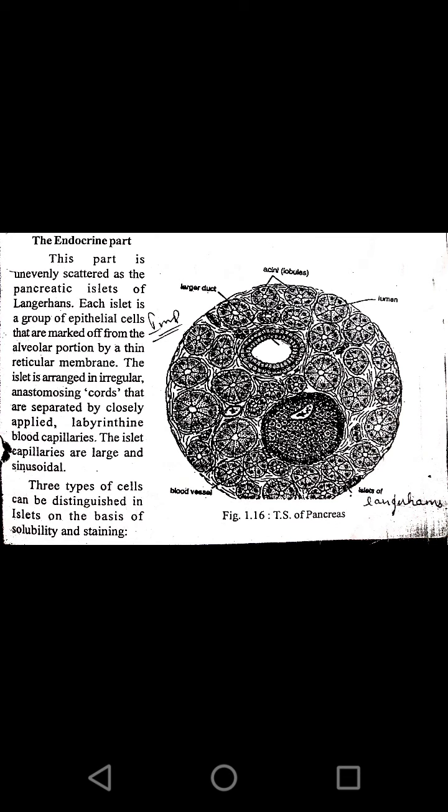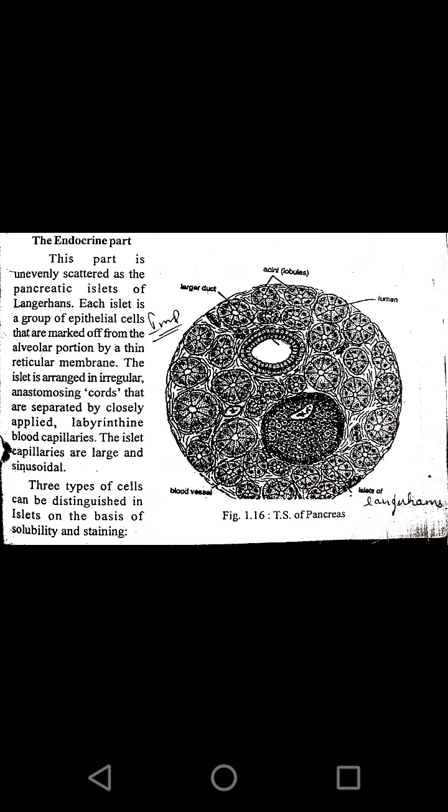Blood capillaries are present inside the islets of Langerhans. And when we see the islets of Langerhans, we find three different types of cells.